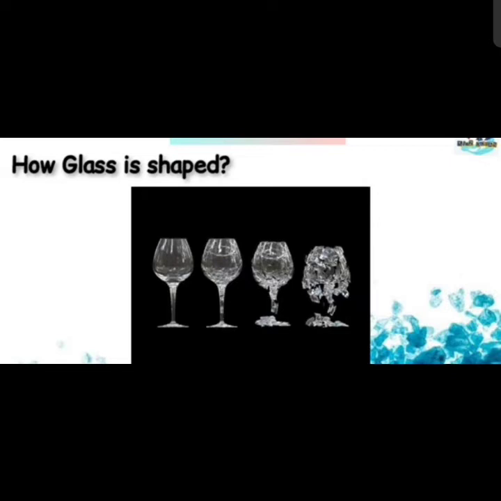Once the glass becomes cold and cooled down, it becomes very hard, and we cannot give different shapes to the glass. Now glass is brittle. Brittle means it can easily be broken. Sometimes by mistake, if we drop a glass, it breaks very quickly, which means it is brittle.